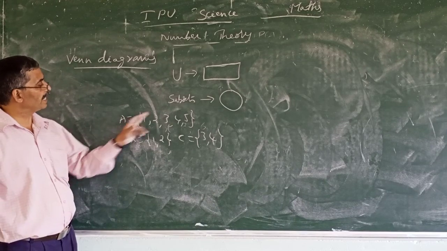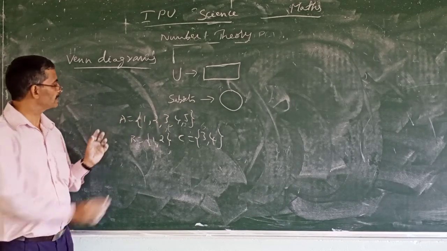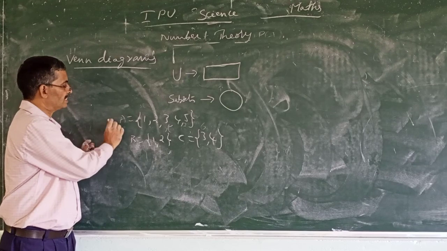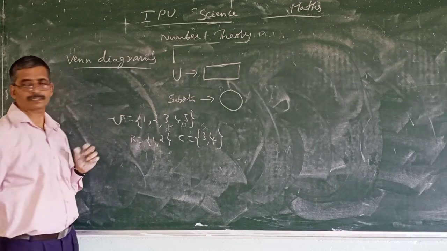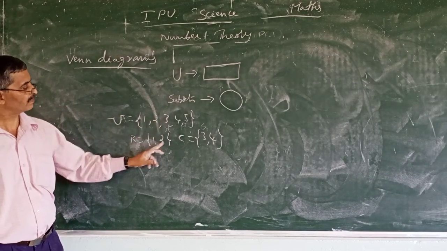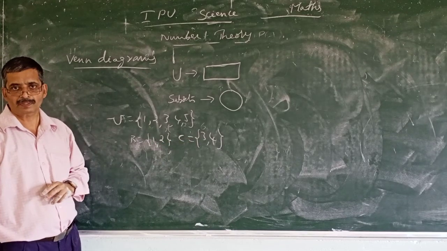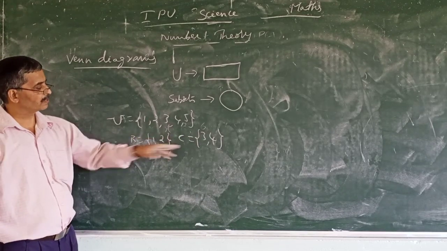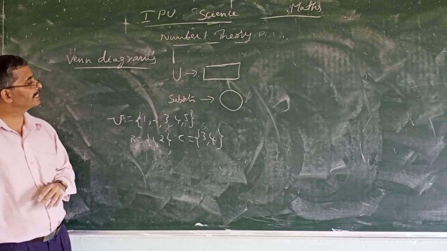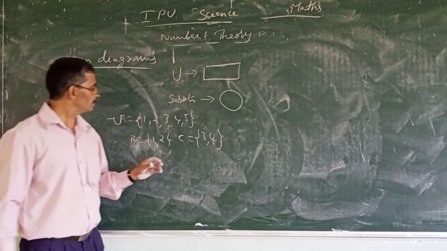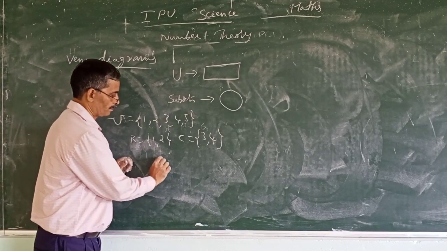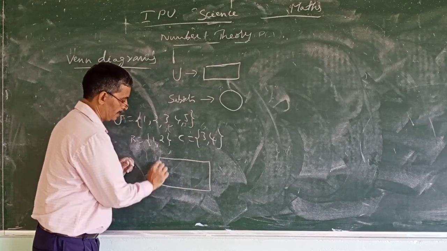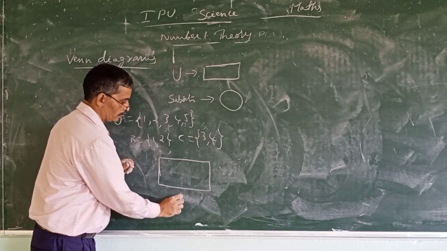Now I can tell A as universal set, for example. I will consider A as U only. A as U means in the sense universal set, because it is the highest set if we consider these two sets. This is a superset of all these two sets. So how can we represent using a Venn diagram? It is simple. My set U is A only.